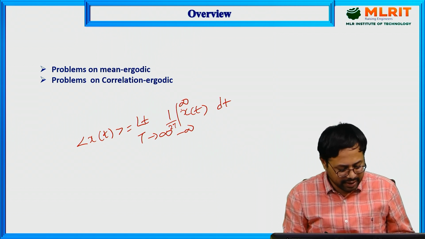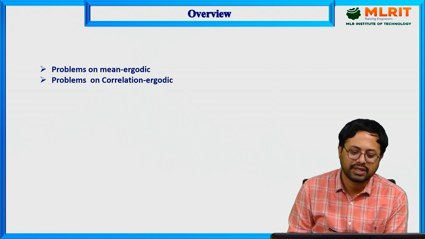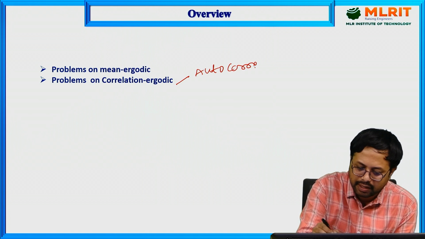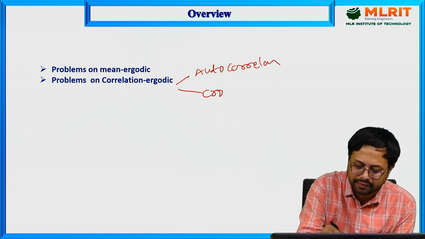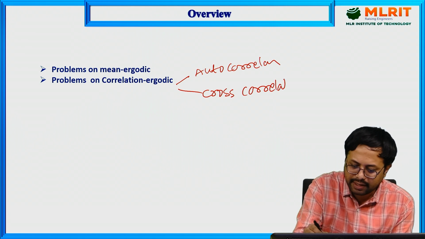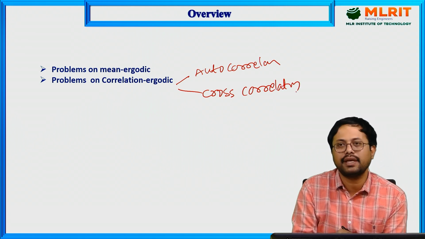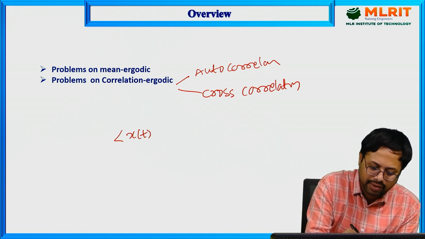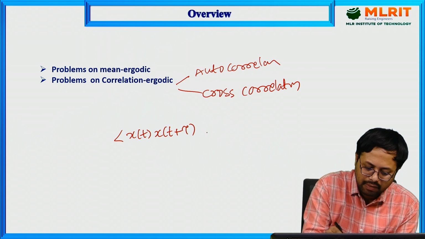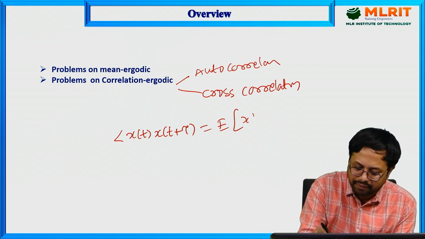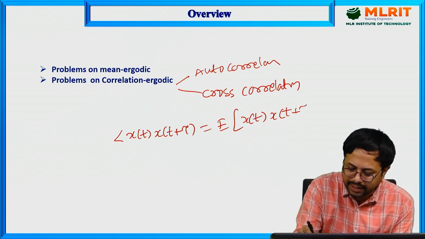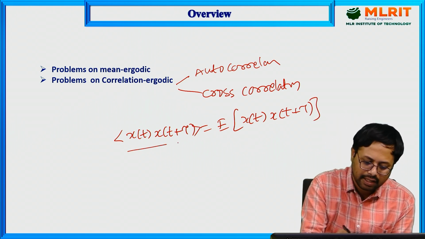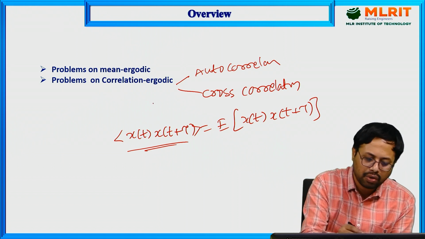Now similarly, we are going to discuss correlation ergodic. In correlation ergodic you have two cases. One is autocorrelation ergodic, the second one is cross correlation ergodic. The first one, autocorrelation ergodic, tells that the time average of x of t into x of t plus tau must be equal to the ensemble one. Auto means the same signal with its delayed version. This is called autocorrelation ergodic.